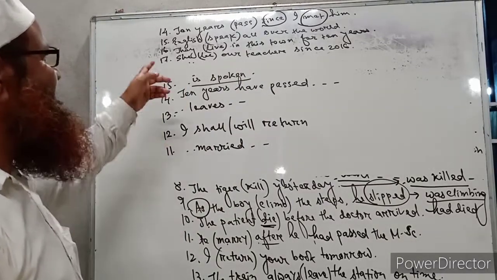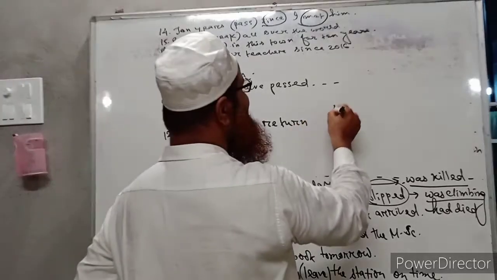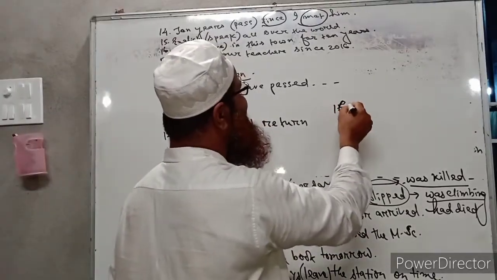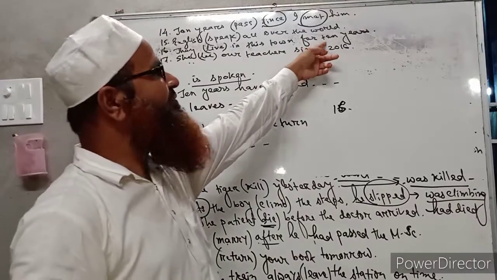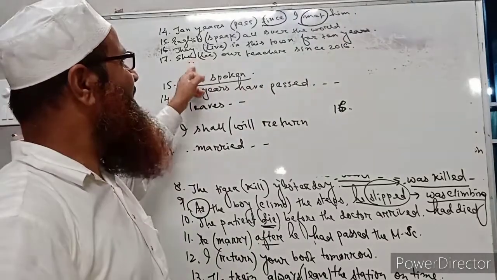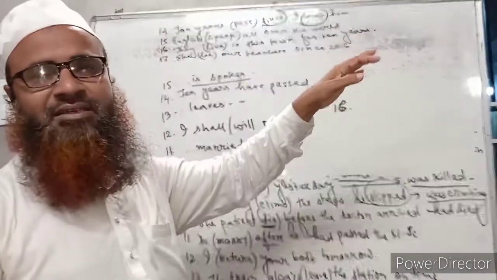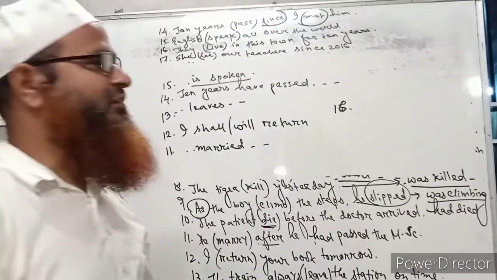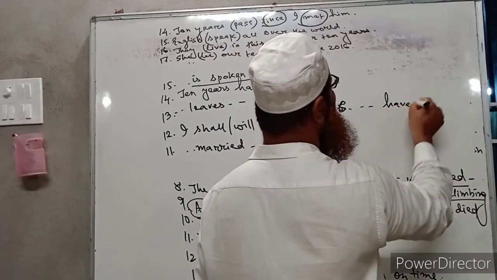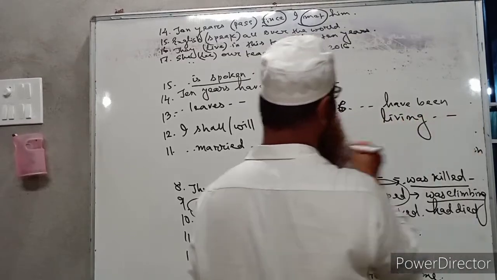Then number 16, they live in this town for 10 years. Here for is present, and for is used before a long period of time, and the action of living has been going on for 10 years. That is why it must be written in present perfect continuous tense. So they have been living in this town. Have been living.